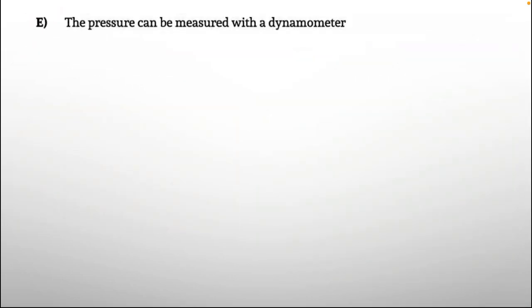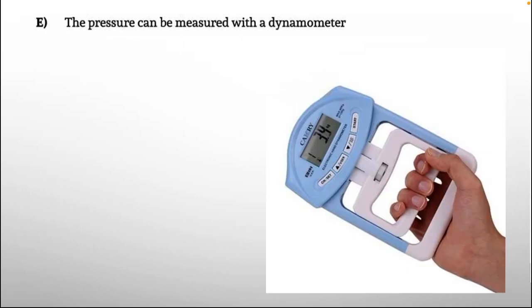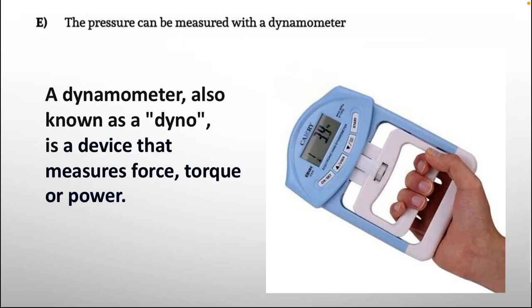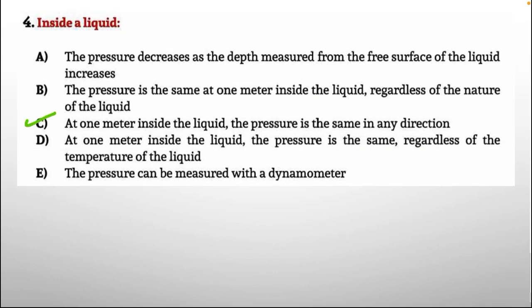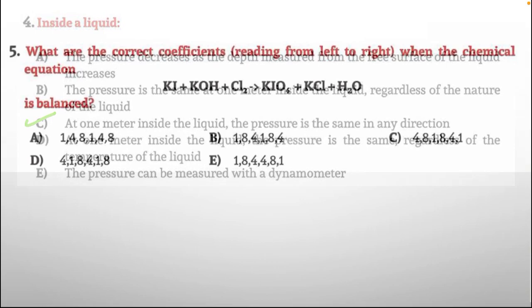Option number E. The pressure can be measured with a dynamometer. Here is a picture of the dynamometer, and a dynamometer, also known as a dyno, is a device that measures force, torque, or power. So this option is also incorrect. Here the correct option is option number C. Moving on, question number 5.